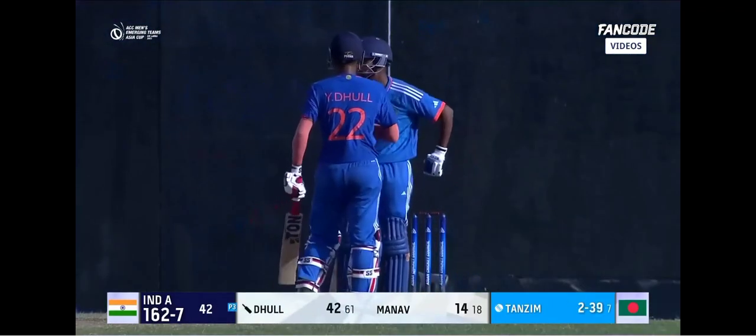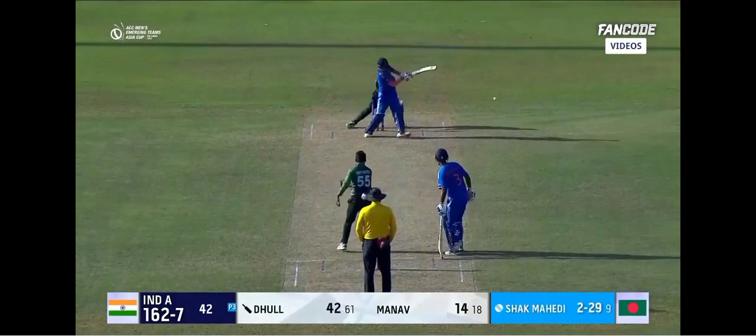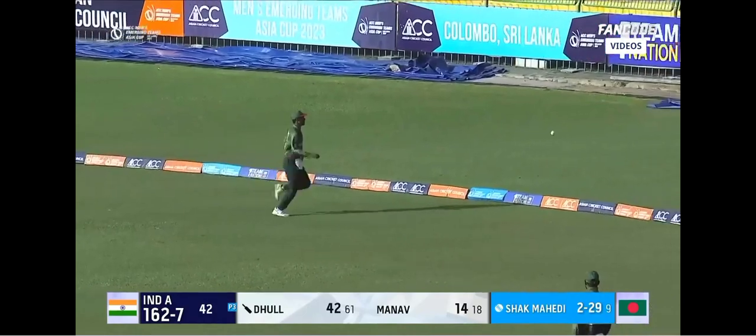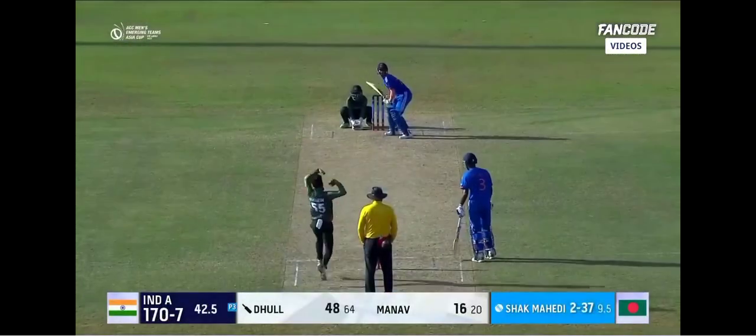All these runs count, and they will matter a lot. Pulled away, and he's hit it into the cap. That's a boundary. Nice shot that. Very good innings for India A.